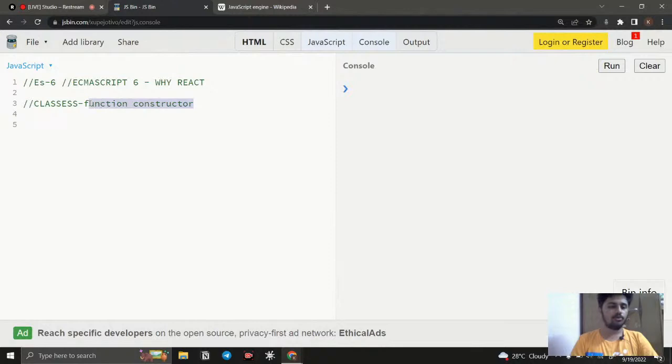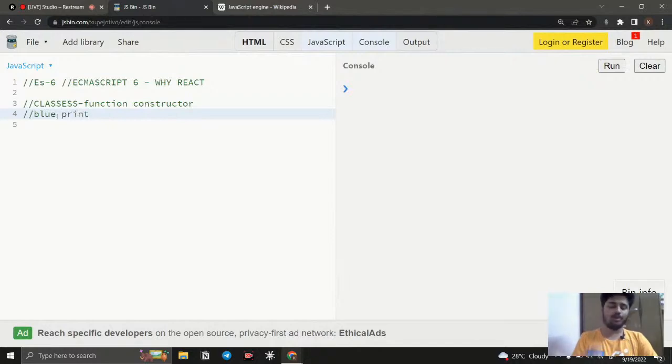What does this functional constructor do? It is just used to create an object. But don't focus on the functional constructor right now. Right now we have classes. What classes are is very important. It's just like a blueprint. Just remember this keyword: blueprint.